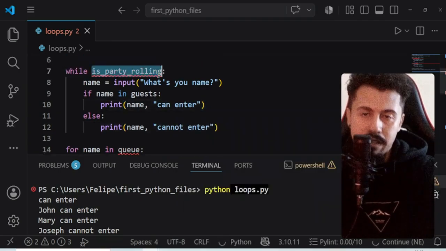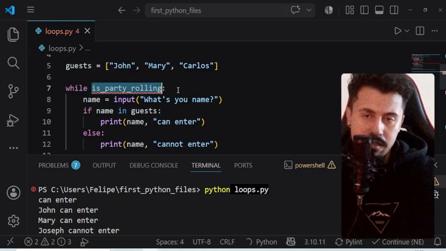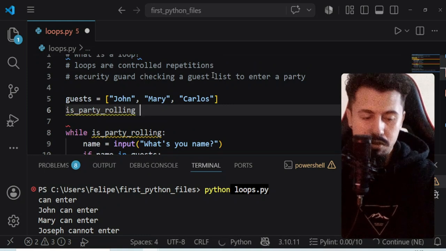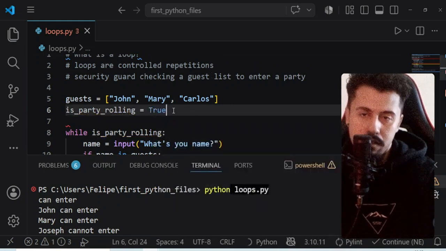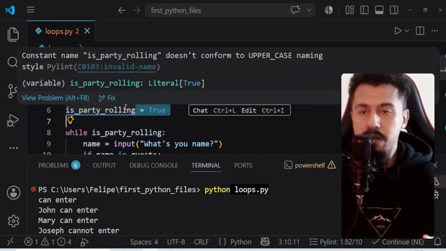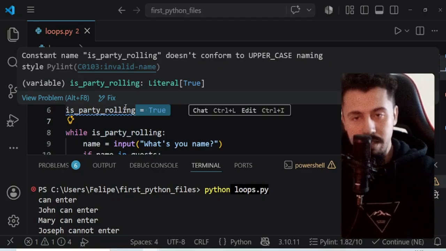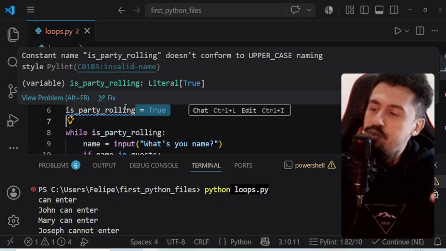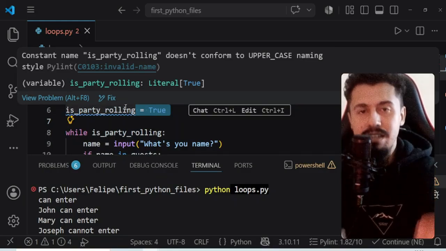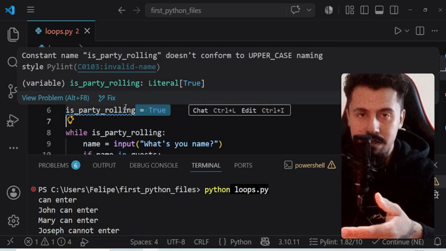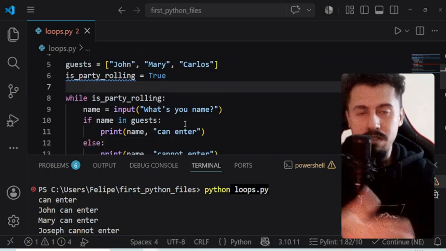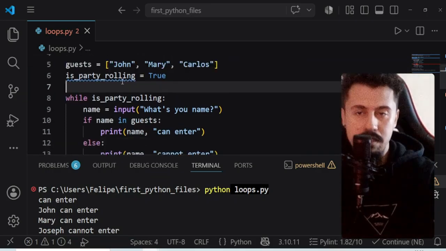But we can see here that in this case we need this variable to be true, right? So these are the guests. This is the state of the party, right? Is the party rolling? True, it is. While the party is rolling, we are going to keep checking the next person's name that is trying to enter the party and allow this person to enter if it is in the list.